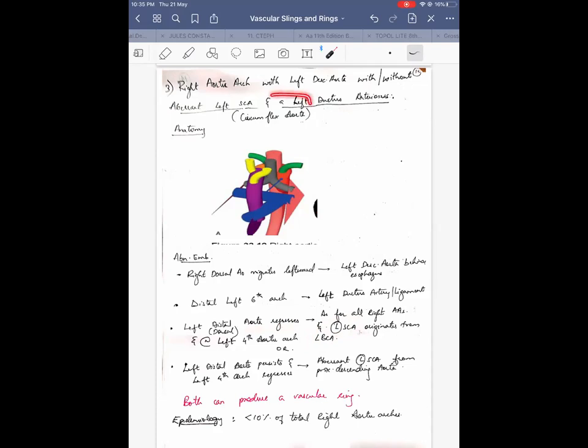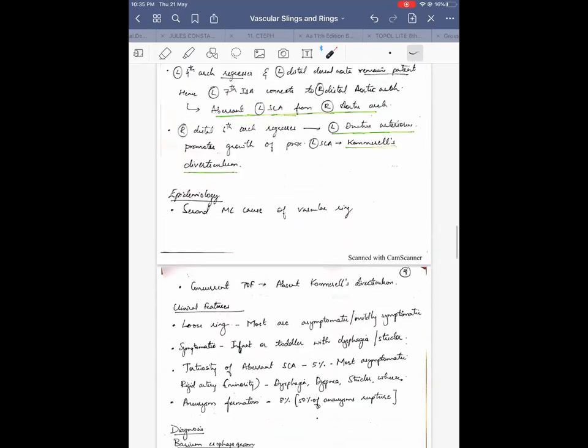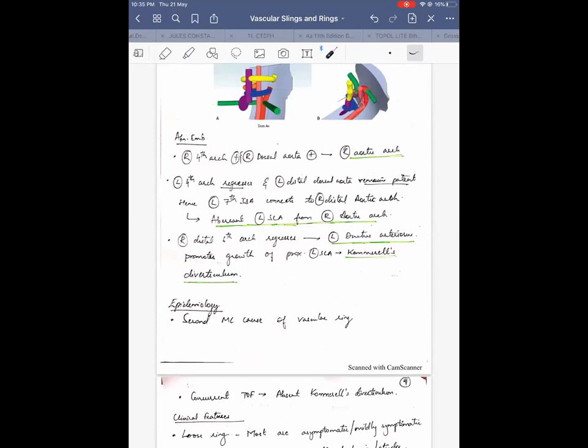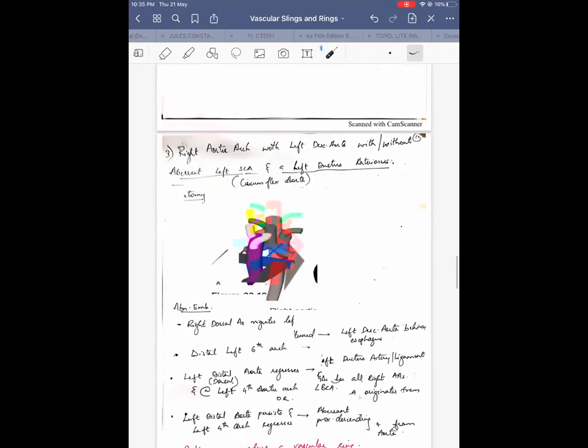So the circumflex aorta can be with or without aberrant left subclavian artery. If this is arising from the left brachiocephalic artery, then it is without aberrant left subclavian artery. If the left fourth aortic arch regresses, but the left distal aorta still persists, as in the Kommerell's diverticulum, here the left distal aorta persists, but the left fourth arch regresses.